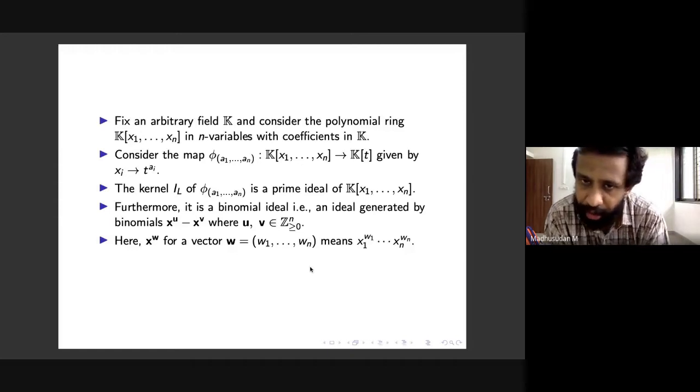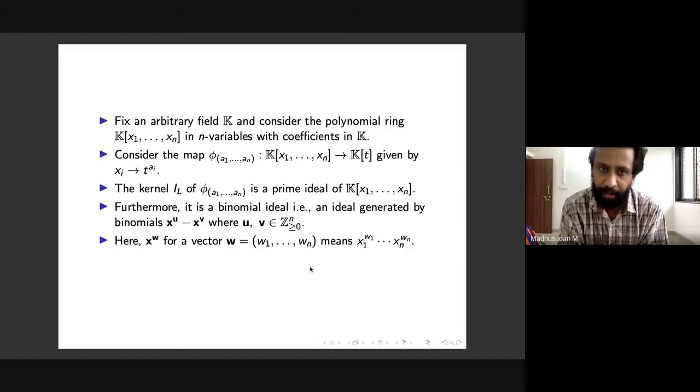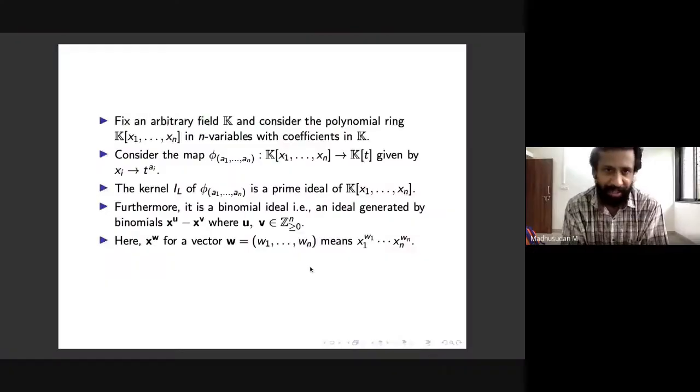Xi goes to T to the Ai, and then naturally you can extend this to define a ring homomorphism from K adjoint x1 to xn to K adjoint T. This is our map, and this is what is called a monomial map. So xi is going to a monomial. And the first observation about this map is, what is the kernel of this map?